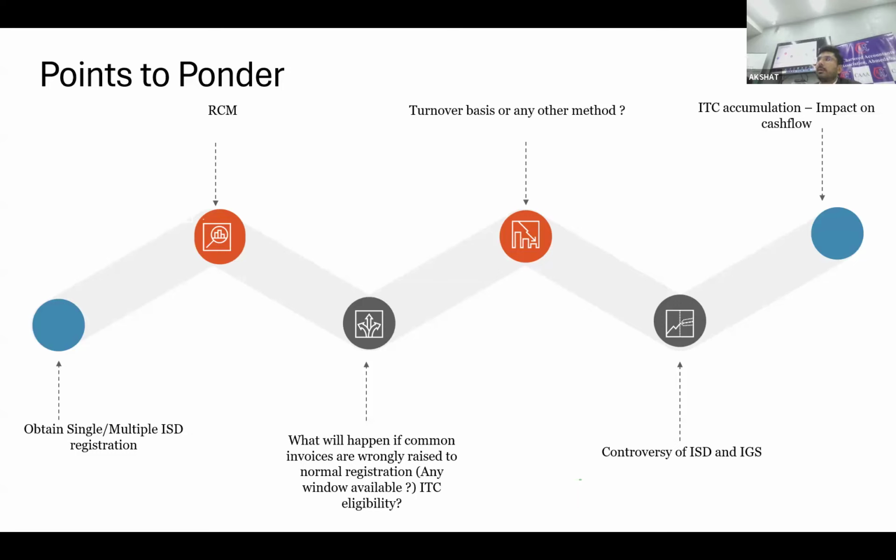But let's talk about a case where a third party invoice is being received at my HO instead of ISD, and whether HO can distribute the credit to other locations by a cross charge, or they need to raise the invoice to ISD. Had it been the case that he may raise the invoice to the ISD, what about the credit eligibility to HO? Because one would say that you have not received the service, or maybe the service is not attributable to HO and you are not eligible for the credit. That may be the question which we need to discuss. 54 sub-rule 1A. Yes. So that is for this purpose only.